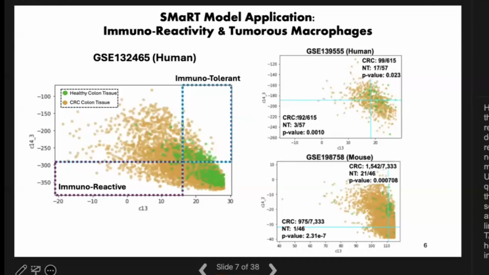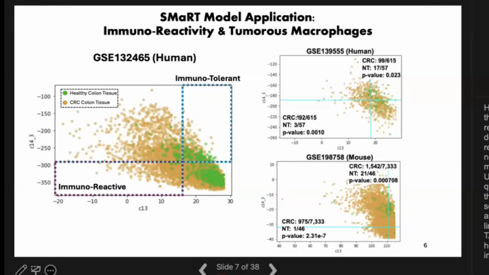So using the assigned StepMiner threshold that we applied, we can identify the bottom left quadrant on this plot as being highly immunoreactive macrophages. And again, this is because these cells have a negative cluster 13 score and a more negative cluster 14-3 score. And using the same logic, we can apply this top right corner as being highly tolerant macrophages. This specification unveiled a really interesting finding, and it actually allowed us to link polarization to cancer prognosis.